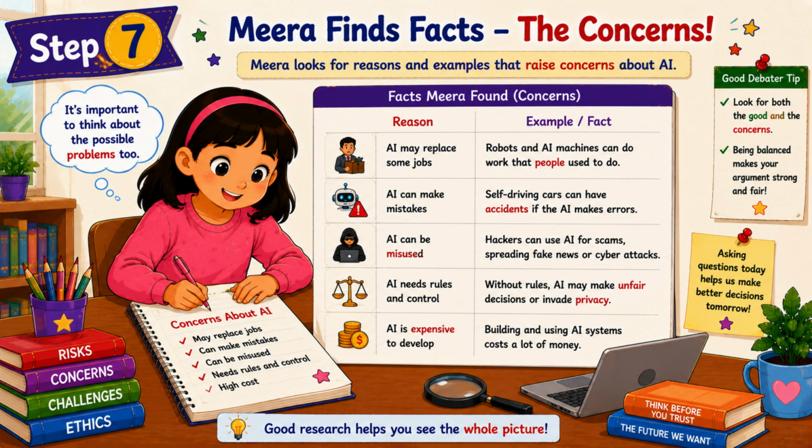AI can make mistakes. Self-driving cars can have accidents if the AI makes errors. AI can be misused. Hackers can use AI for scams, spreading fake news or cyber attacks. AI needs rules and control. Without rules, AI may make unfair decisions or invade privacy. AI is expensive to develop. Building and using AI systems cost a lot of money.